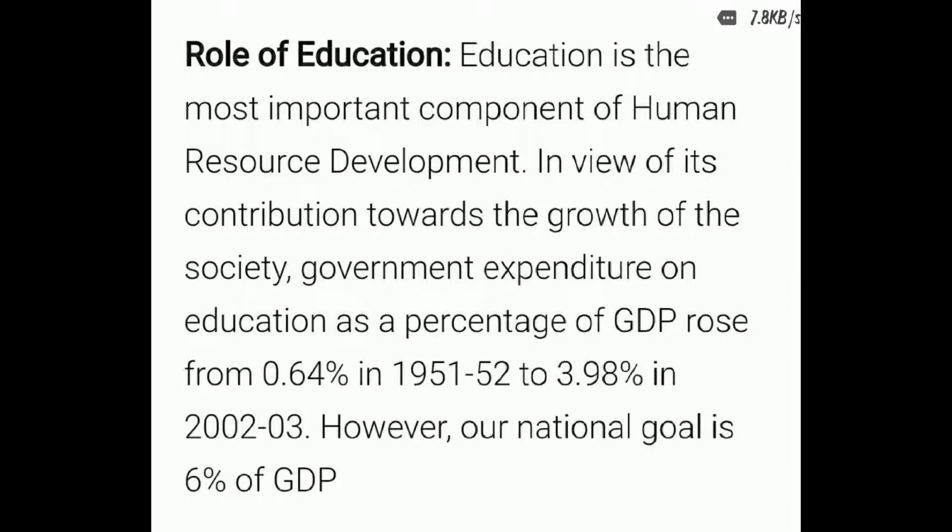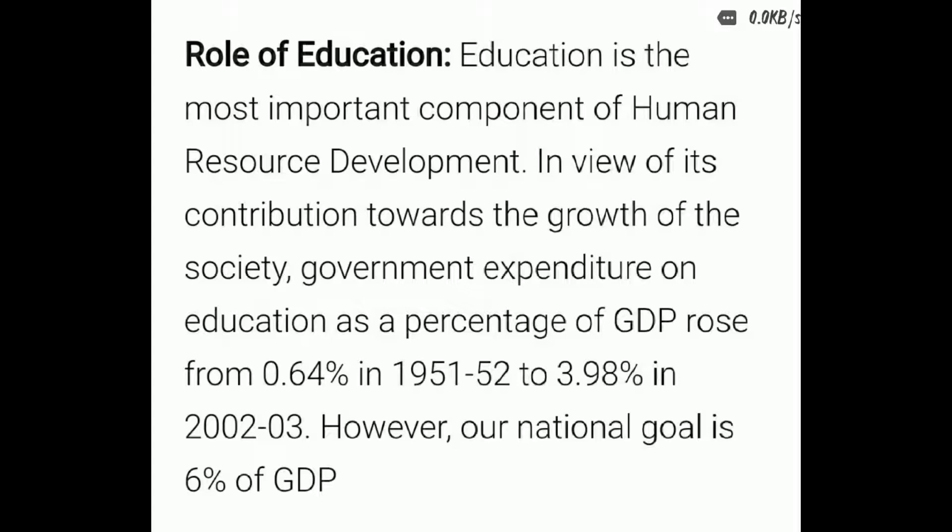Government expenditure on education as a percent of GDP was 0.64% in 1951-52, and it rose to 3.98% in 2002-03.